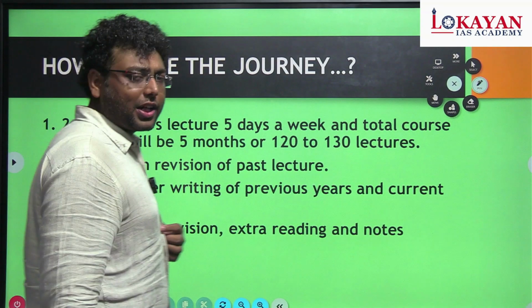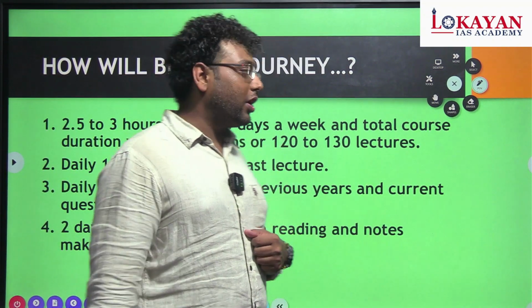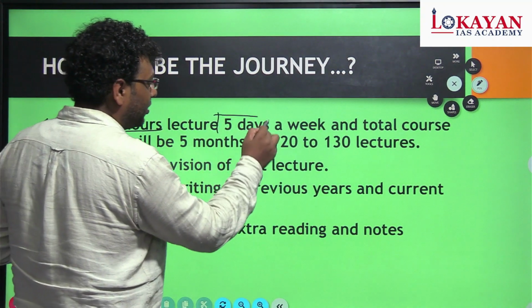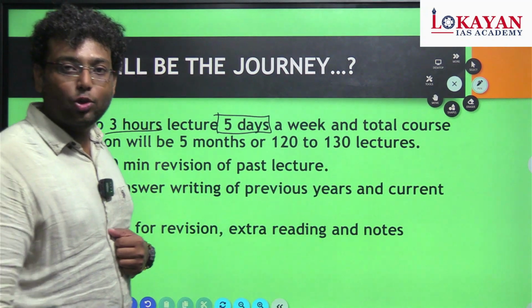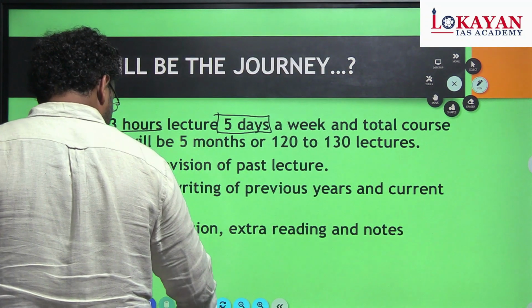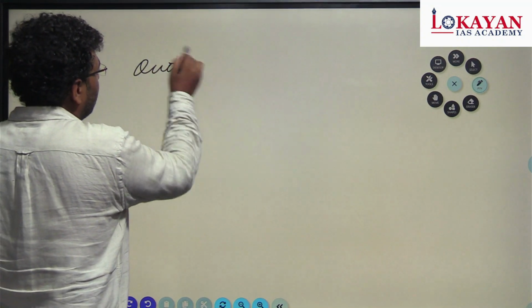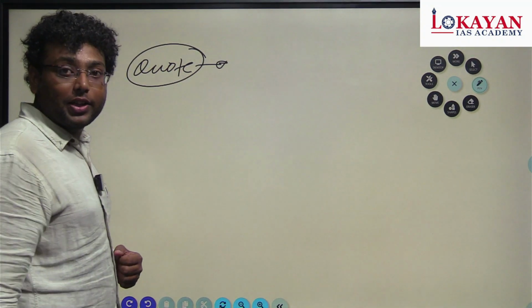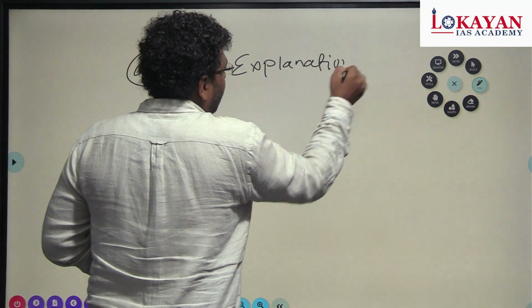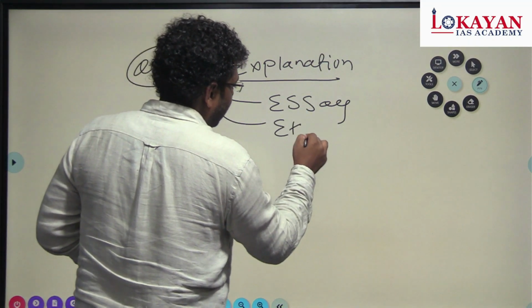So how will be the journey of our complete PSR optional course? We are going to conduct a daily 2.5 to 3 hours class, 5 days a week. The reason for this much time is that we are going to start first with our code. Every class we are going to start with the code. That code explanation is going to help you in both essay and ethics.